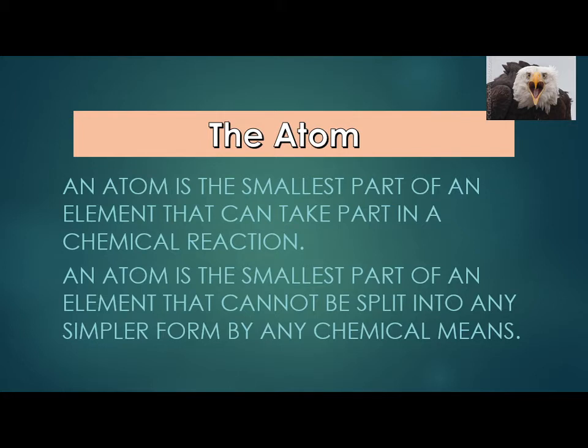I have two definitions there, and the first one reads: an atom is the smallest part of an element that can take part in a chemical reaction. The second one reads: an atom is the smallest part of an element that cannot be split into any simpler form by any chemical means, meaning that an atom can be split physically if you have the means, but you cannot split it chemically. Therefore, there is no chemical reaction that can split an atom into its constituent parts or particles.